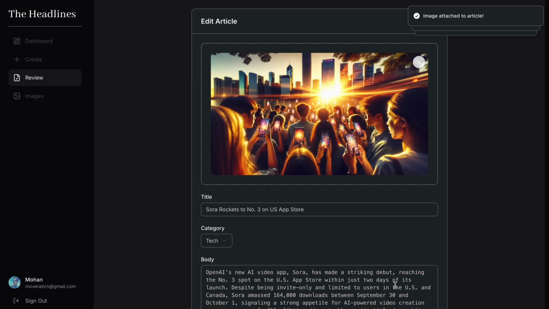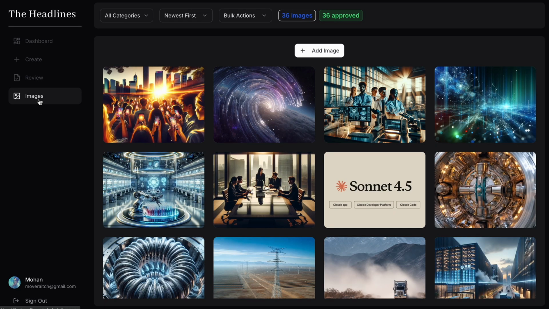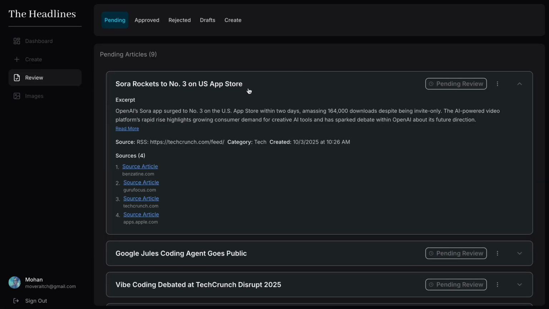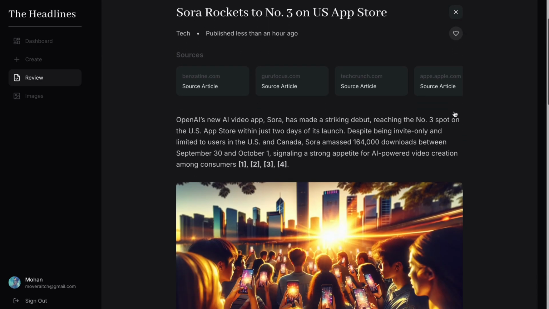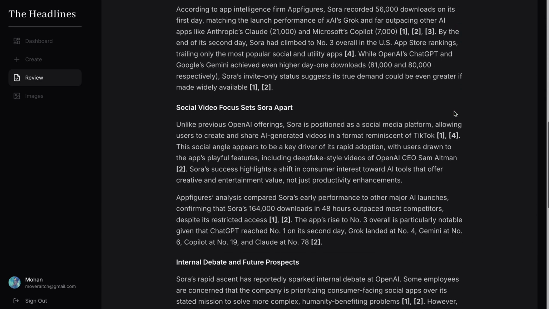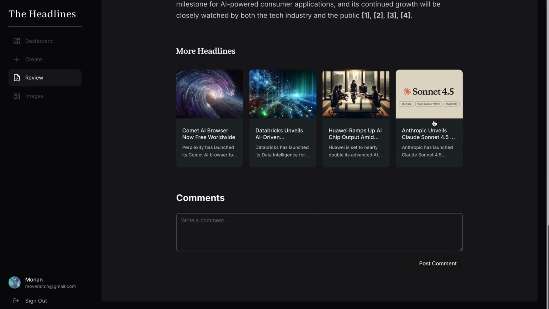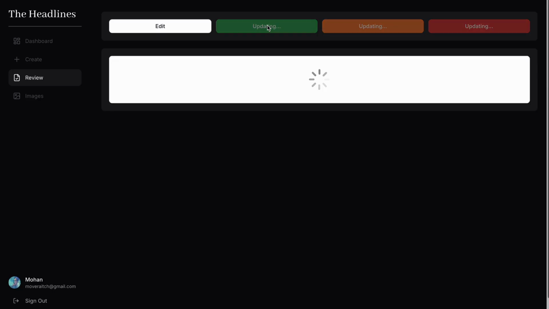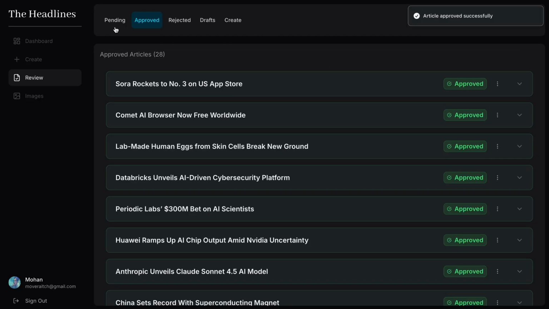Okay, so saving this image now links it to this article. It saves it in my Cloudflare R2 bucket here, and it also links it to the actual article, which is here. Okay, so that's saved and linked. This is exactly how it's going to look on my website. So to get it on my website, I just press approve. And now it moves from the pending tab into the approved tab.